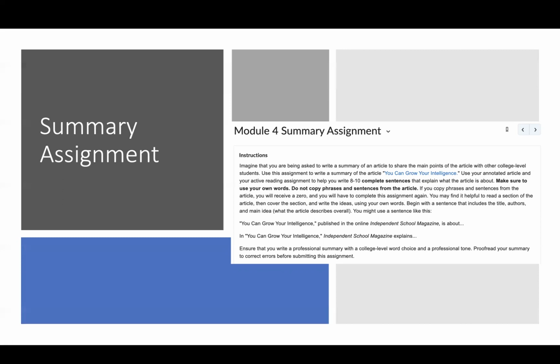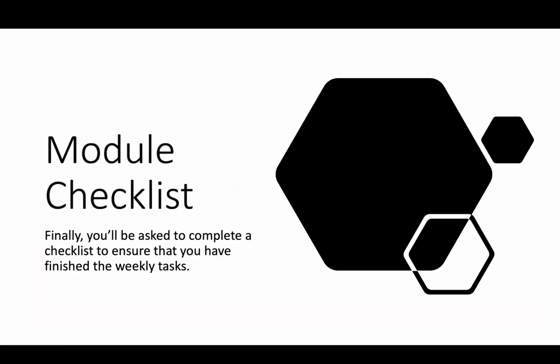And I would suggest you proofread your summary. You might read it aloud to listen for any errors that you might hear, and then save it and submit it in the course. You'll see a checklist at the end of the week. Again, this helps you complete the tasks. It helps you keep track of what you've completed and make sure that you've completed everything that was assigned.